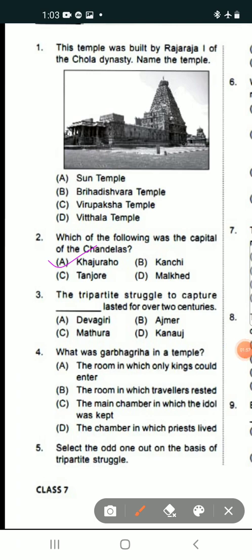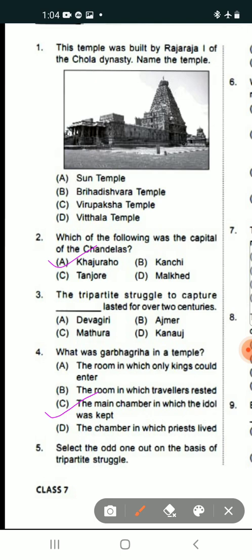Now the next question is question number 4. A few questions actually I'm discussing with you. What was the Garbhagriha in a temple? This is very important. Options are given: A, the room in which only kings could enter. B, the room in which travelers rested. C, the main chamber in which the idol was kept. And the last option, the chamber in which priests lived. So the answer is number C, the main chamber in which the idol was kept.